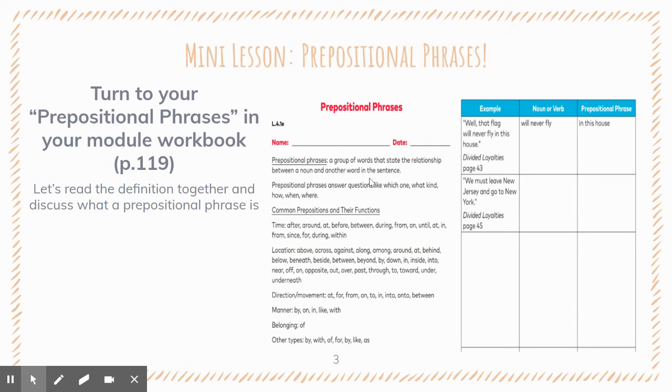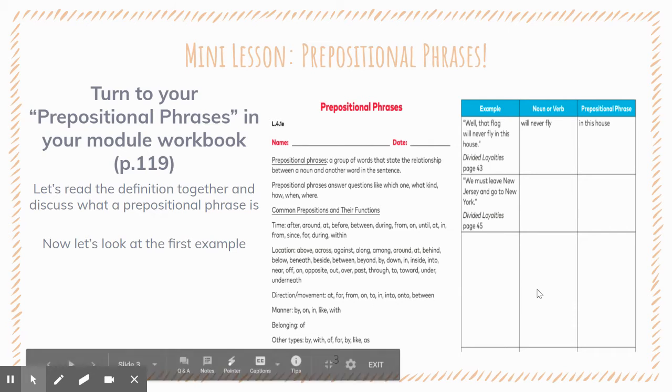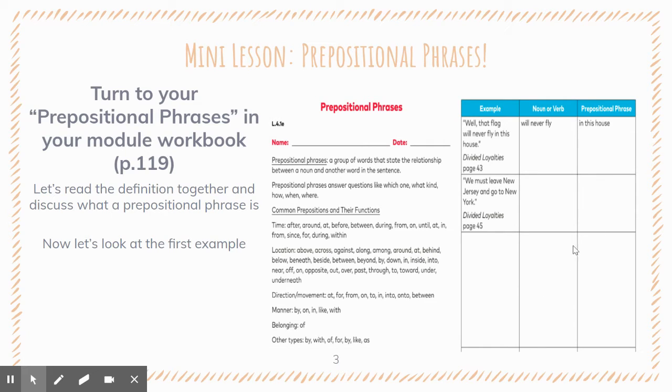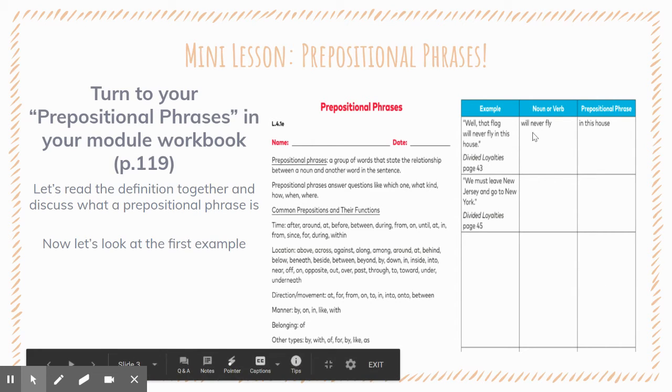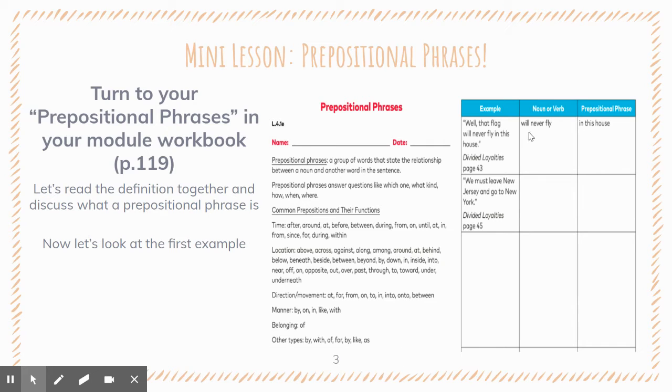Okay, so let's look at the first example there on page 120 of your module workbook. So it's going to be this page right here. Okay, so flip over and look at that. The first example is, well, that flag will never fly in this house. You might remember, I don't remember if it was Robert or Mary saying that on page 43 of Divided Loyalties. So we need to identify the noun or the verb.